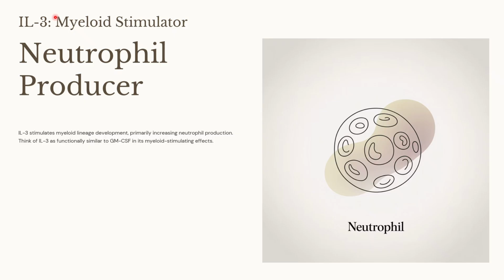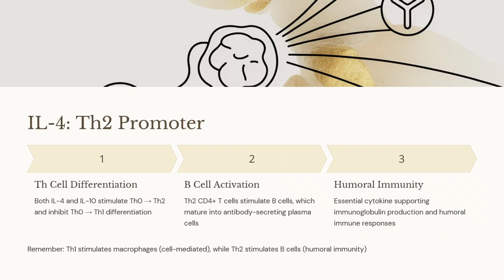Interleukin 3, it is a myeloid progenitor. I have a clue to remember this. 3, myeloid stimulator. Interleukin 3, the N has 3 limbs. So interleukin 3 is the neutrophil producer. Interleukin 3 will stimulate the myeloid lineage development, primarily increasing the neutrophil production. We can think of interleukin 3 as functionally similar to GM-CSF in its myeloid stimulating effects.